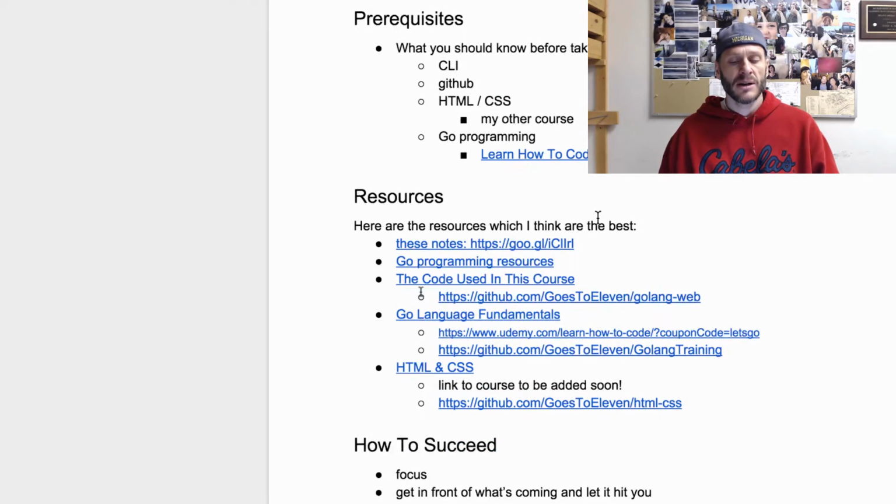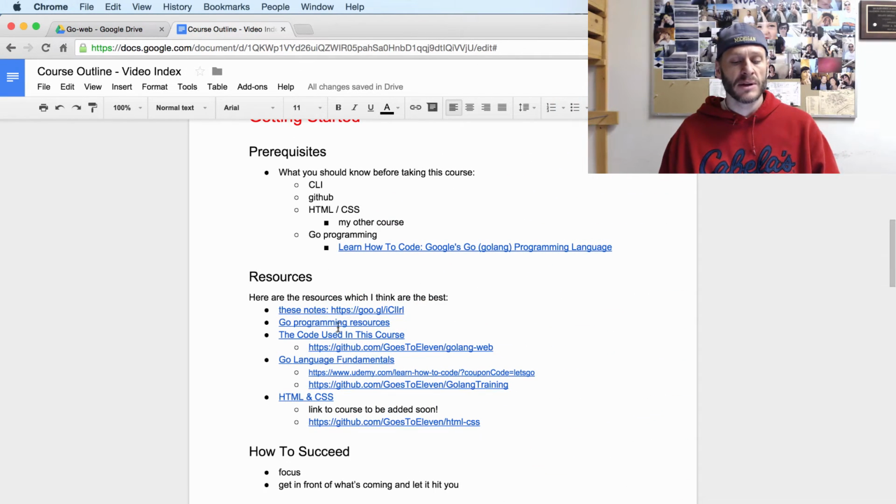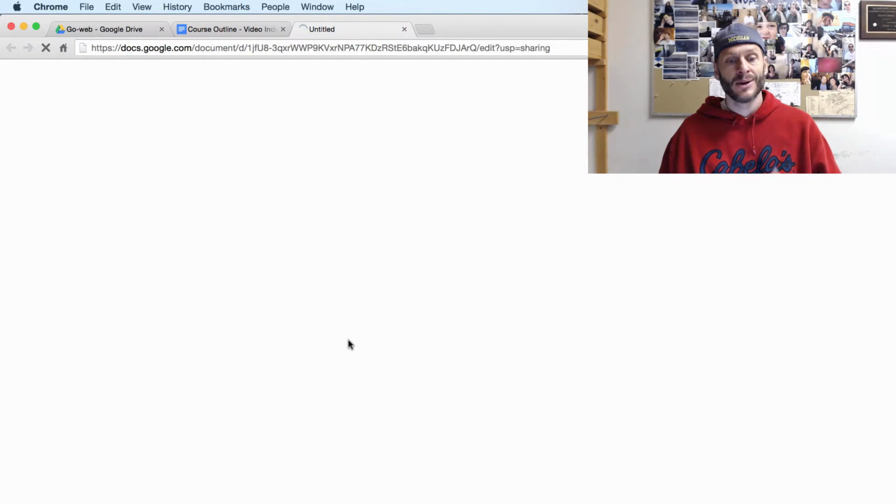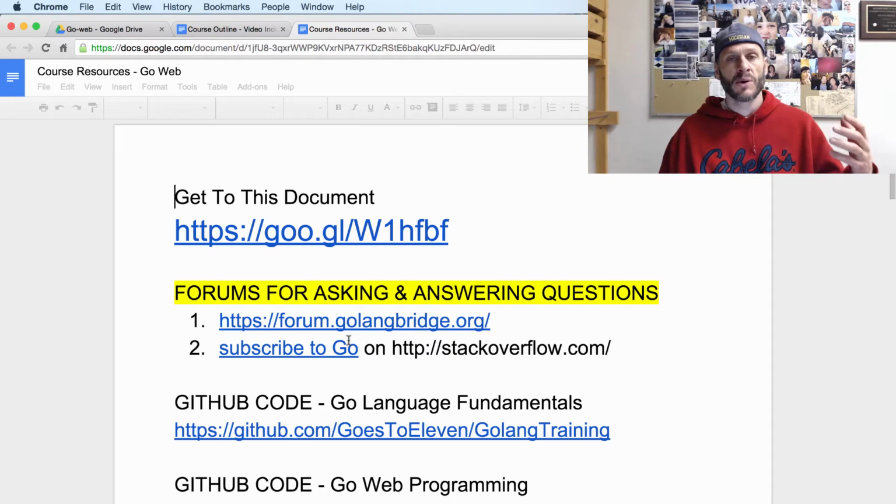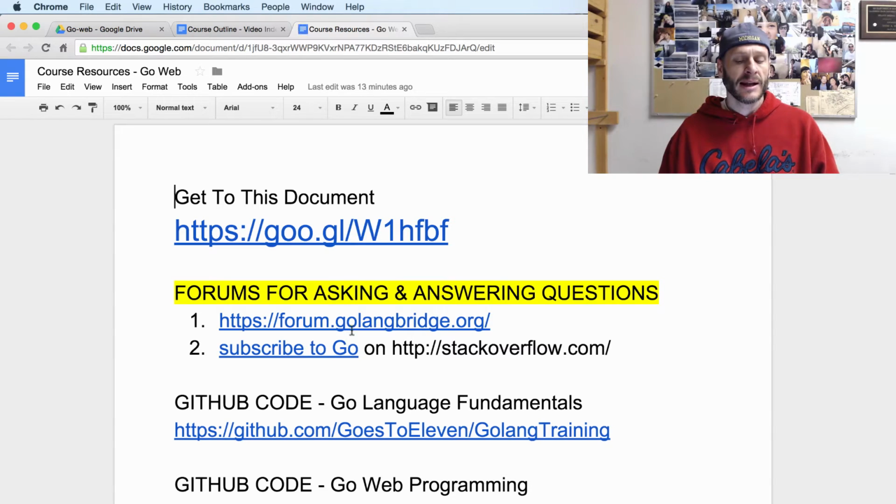And once you're here, you could click on programming resources. So click on that link, and it's going to take you to another document with even more resources. And so this document has its own URL that you could get to right there. But obviously, if you could get to the previous document, you could get to this one.